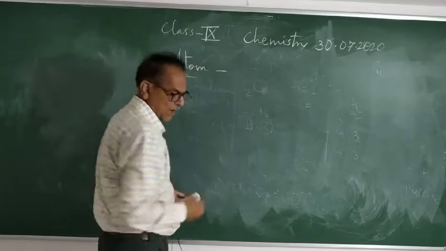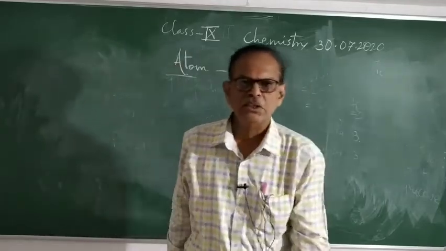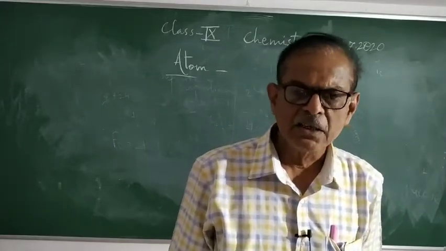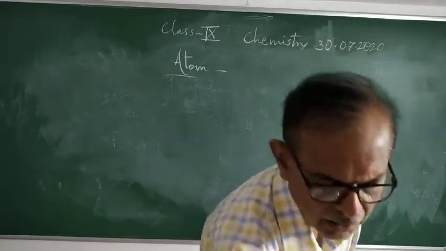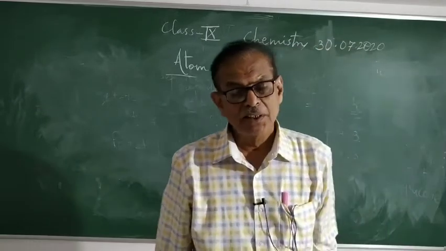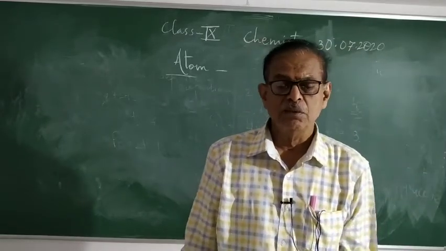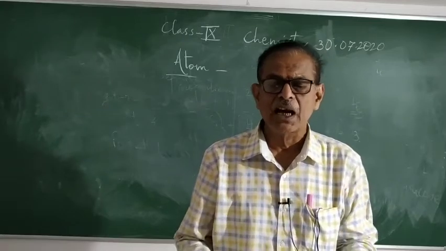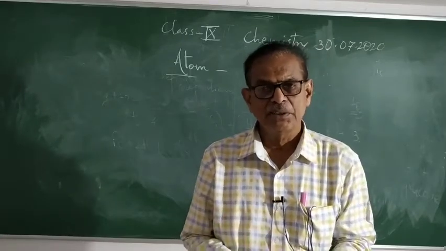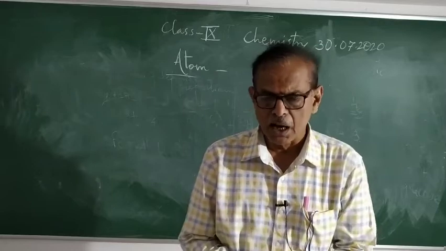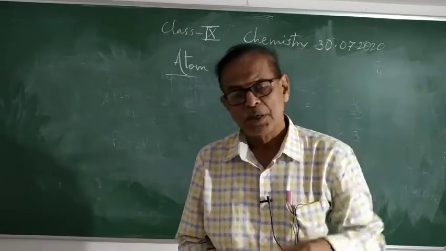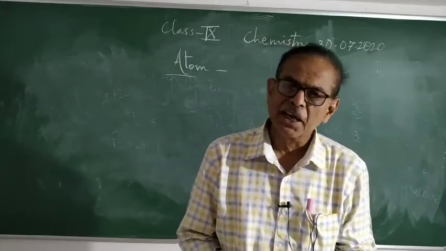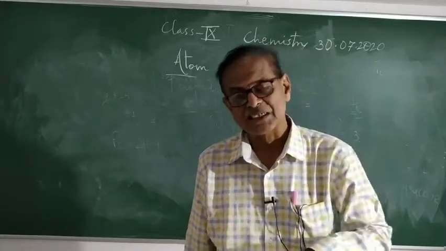Atom. I have told you, the smallest particle of an element or matter is called an atom, and an atom is not further divisible. We have seen atoms of the same element have similar properties, similar shape, similar size, and thus their physical and chemical properties are the same. Atoms of different elements have different shape, different size, different physical and chemical properties, and different masses also.